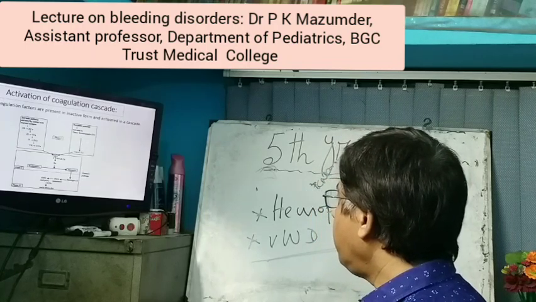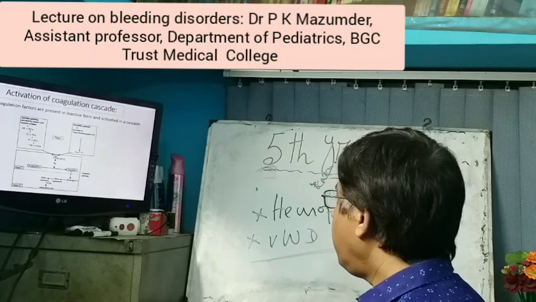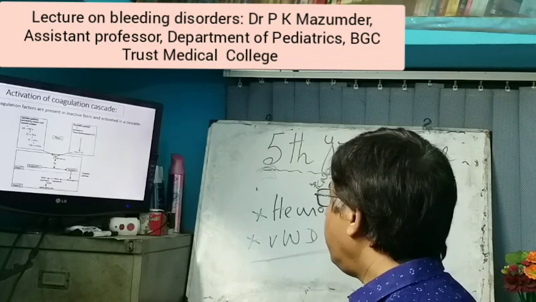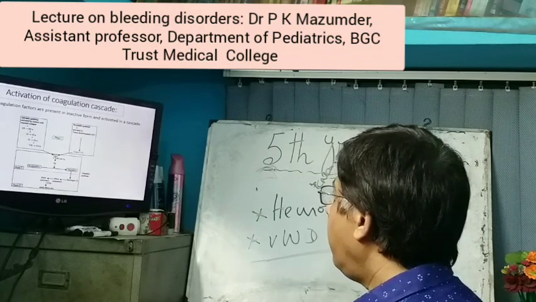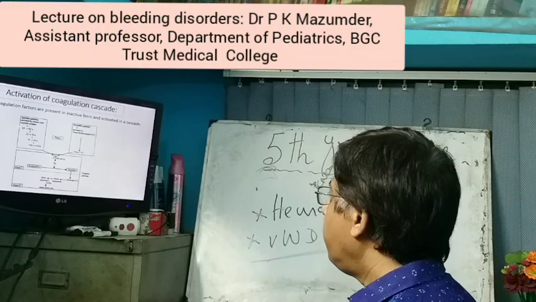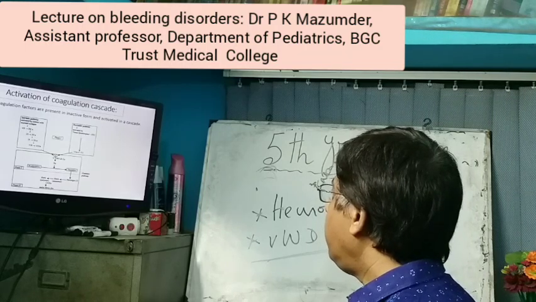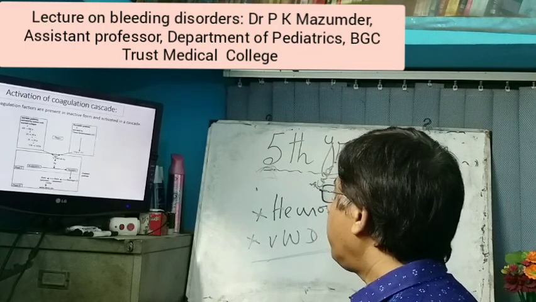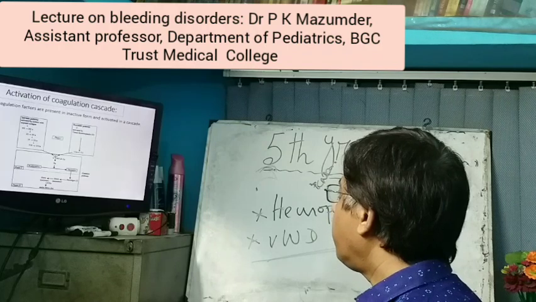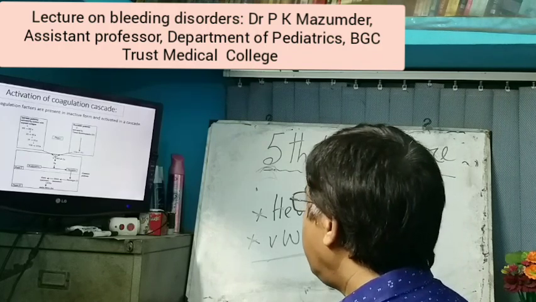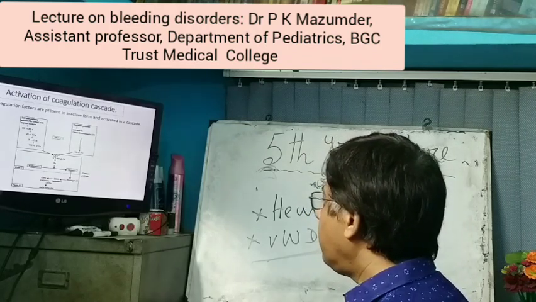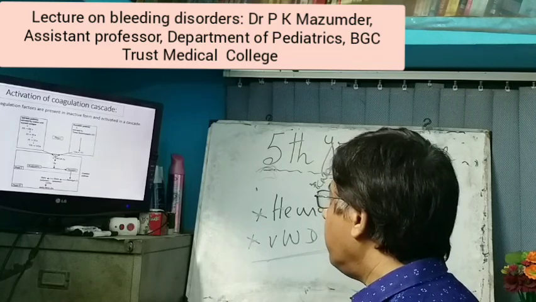In the other pathway there is activation of factor 7. The intrinsic starts from factor 12, and the extrinsic starts from the tissue factor or tissue thromboplastin or factor 3, and these meet in the common pathway.